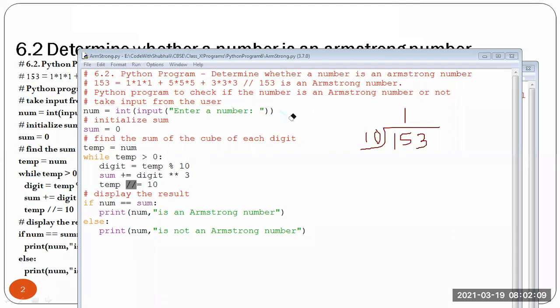I will take a box and keep it. This is your number, and the same thing we have stored into temp. So temp is also having the same. We are having 153 as the number, and in temp also we are having 153.